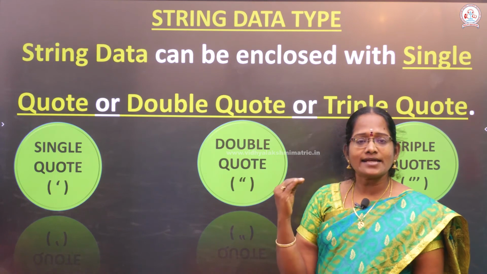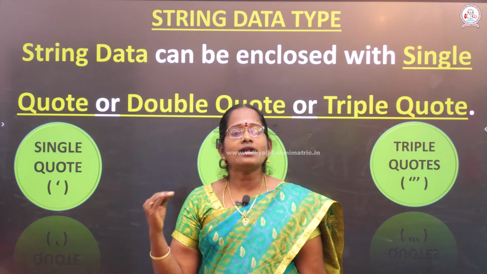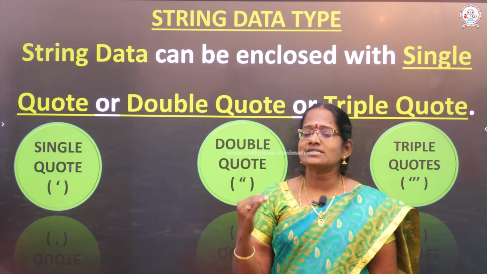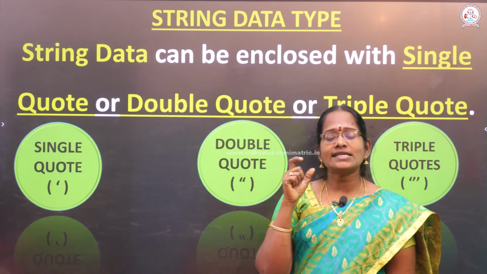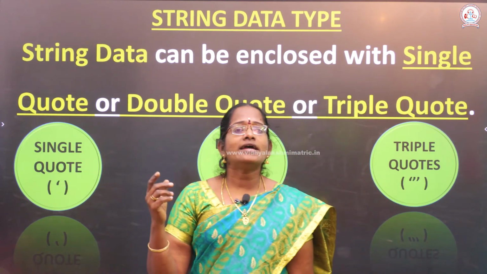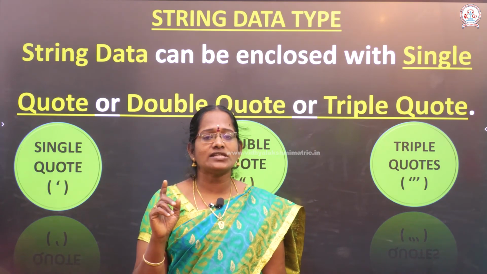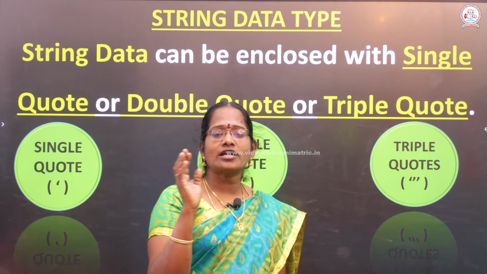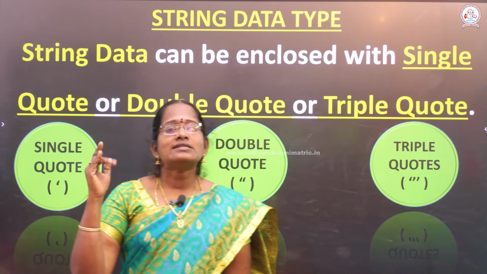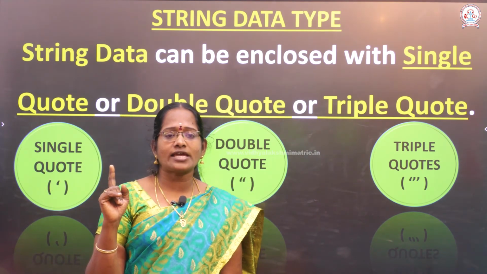Okay. String data can be enclosed within a single quote, double quote or triple quote. Single quote means a single word or single character. If you want to enter it, just use single quote or double quote. For multi-line, if you want to enter it, we use triple quotes. Already we know triple quote means we use three single quotes or three double quotes. It can also be represented in different patterns.